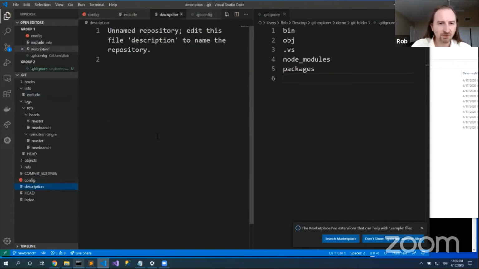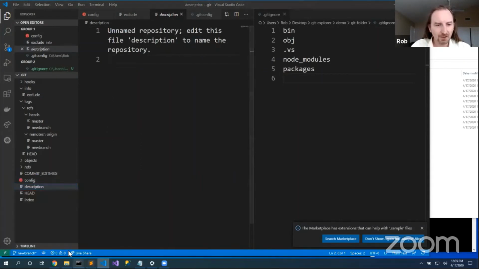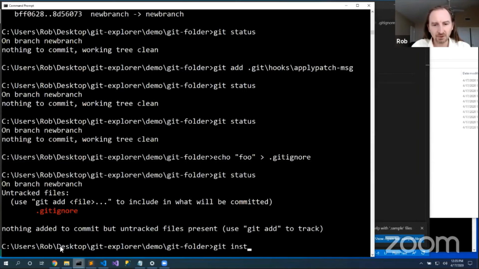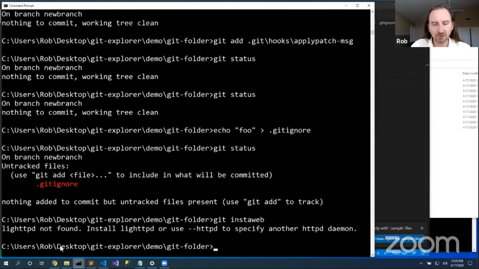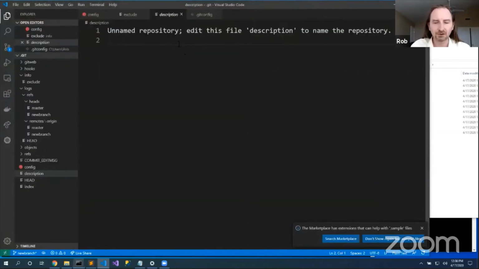Other configuration files, here's a description file. This description file is used for Git InstaWeb. You can say git instaweb and it will pull up a website and do interesting things. If I had lighttpd on my system, but I don't. Typically we'll probably use GitHub or GitLab or another server technology to be able to view our Git repository. So probably you'll never use description. I've never used the description file.